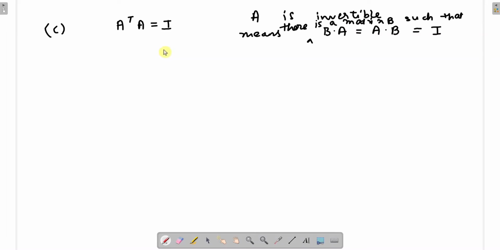What we have to now do here, we have one equation, A transpose times A is equal to I, right. So if A is invertible, that means we have to find a matrix B such that A times B is the identity matrix. We get one equation given here. Okay, so let us start with that equation, if you operate on both sides by A transpose inverse.